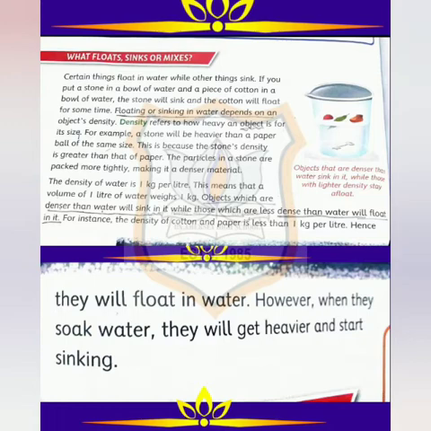Floating or sinking in water depends on an object's density. So children, what is density? Density refers to how heavy an object is for its size. So what is the meaning of density? It refers to how heavy an object is according to its size. For example, a stone will be heavier than a paper ball of the same size. So we can take the example of the stone and paper. Which one is heavier? Stone will be heavier than a paper ball of the same size.